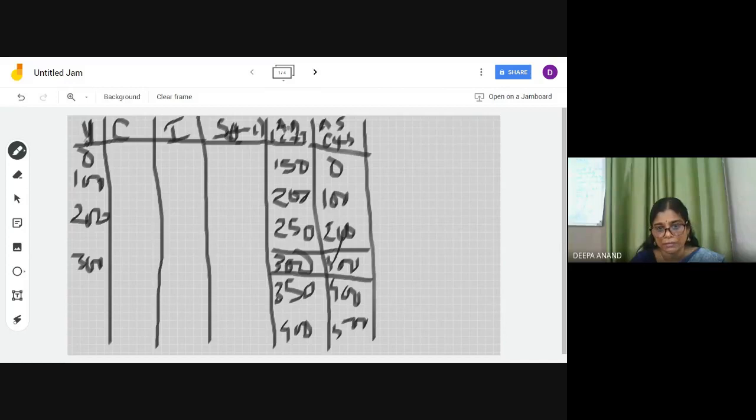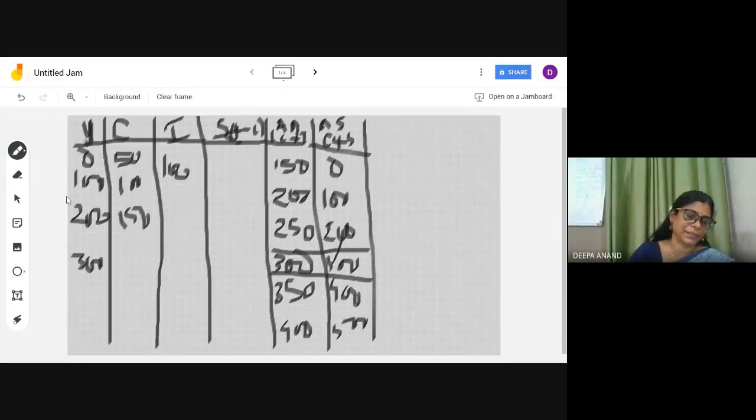And every AD, you have the mark for every AD and AS. And what is saving? Saving is equal to Y minus C, income minus consumption. That is here 50, 100, 150. So here Y minus C, 100 minus 100, 200 minus 200. So that you will get the same. And investment is same, 100, 100. So thus you will do this question. I hope you could do it. Write the next question.